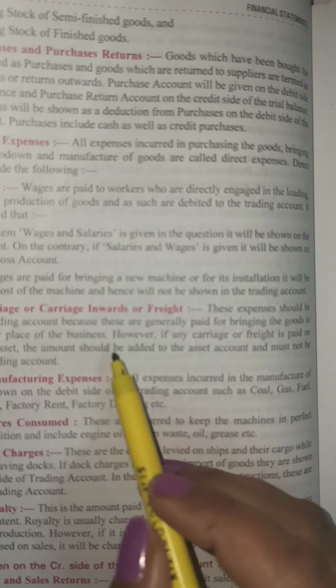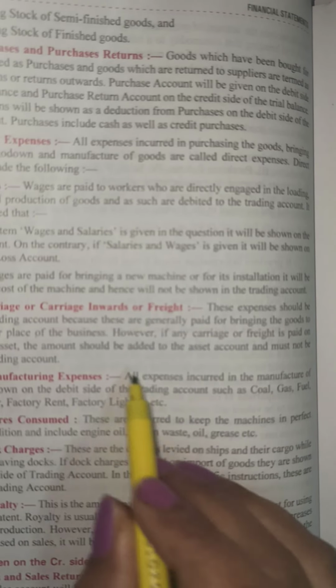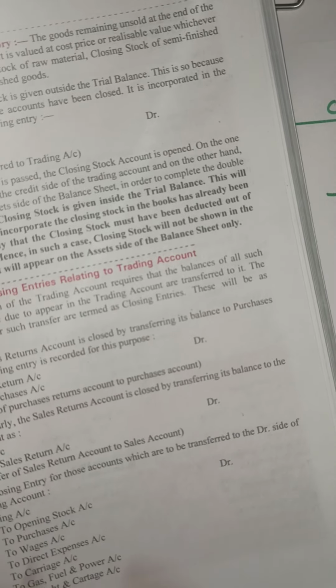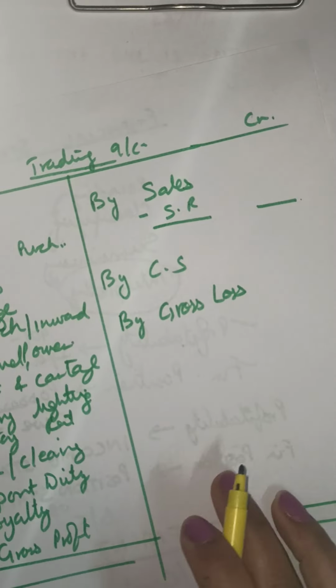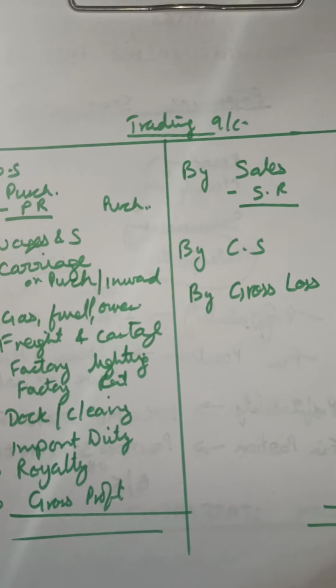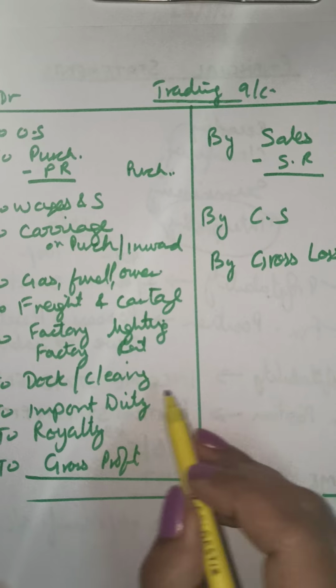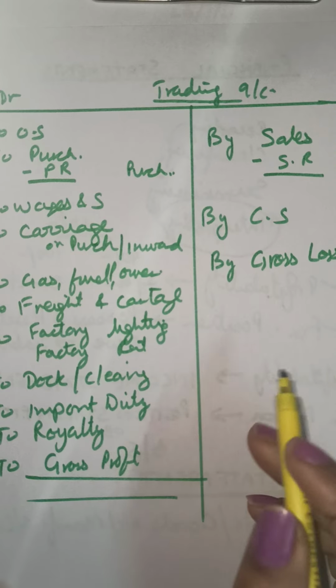So wages, carriage, manufacturing expenses, all these things do not have to be learnt. They just have to be understood, what does this mean, and then you make the trading account. The format will be prepared in this manner. You just have to learn the format. Clear? Okay. Thank you, girls.